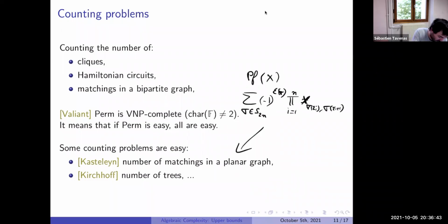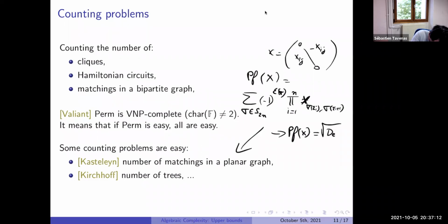So when X is, let's just take it antisymmetric, this one. If we compute this polynomial, it is the Pfaffian of the matrix. And the result already by Cauchy is that for such a matrix X, the determinant is a square.